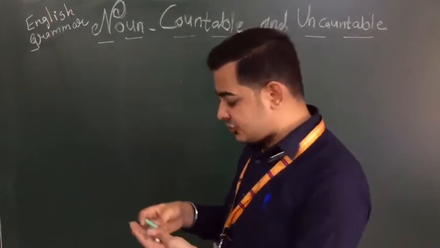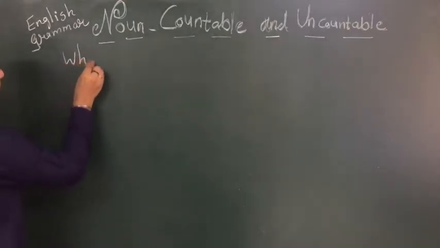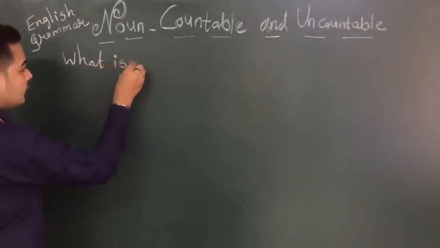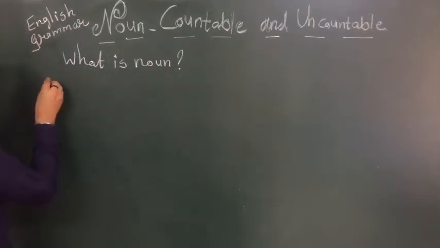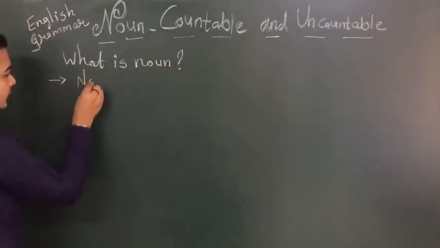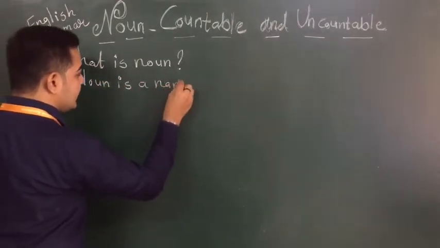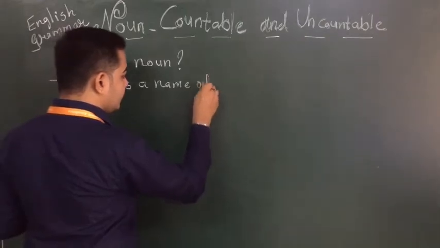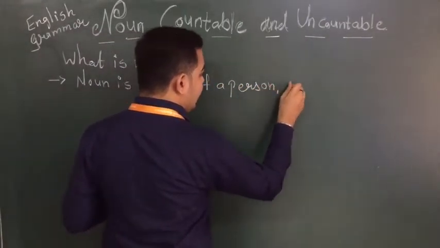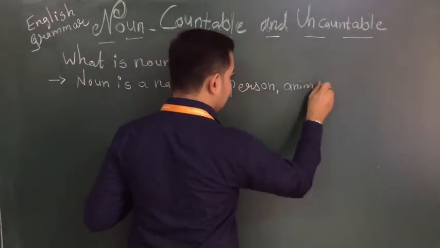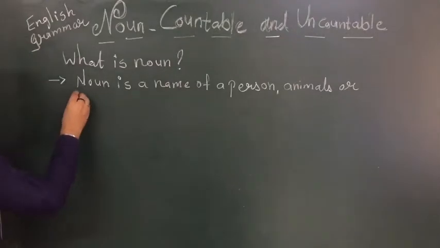So your first question is, sir, what is noun? So students, the answer is noun is a name of a person, animals or things.